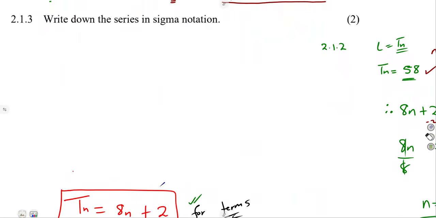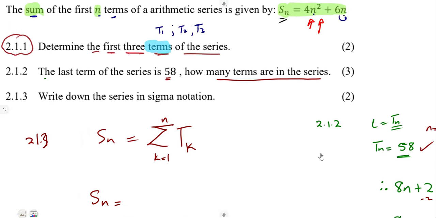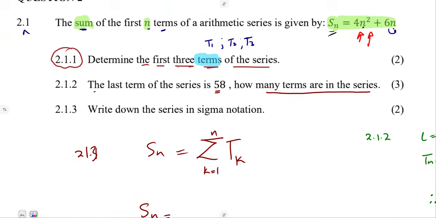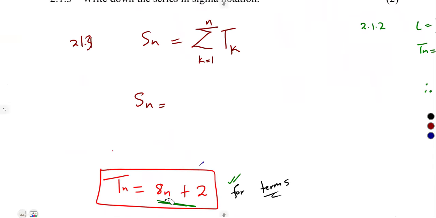In sigma notation, remember, Sn is equivalent to the summation of Tk from k is equal to 1 up to n. You can simply use that because they told us that this is the sum of terms. So it is the summation from the Tn that we calculated.